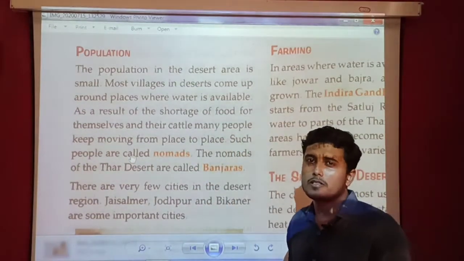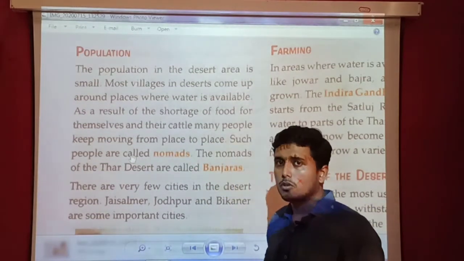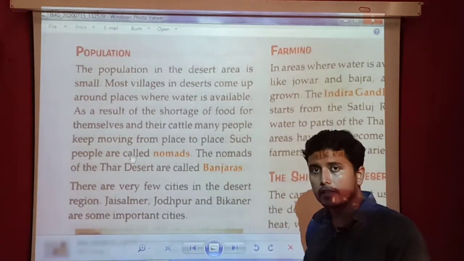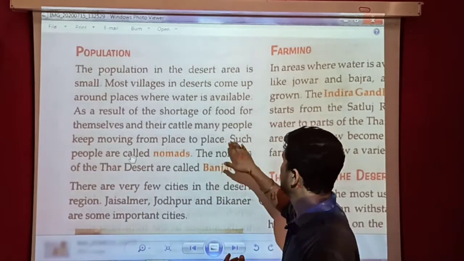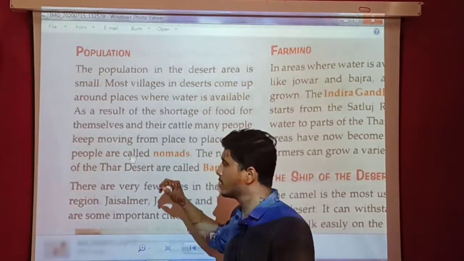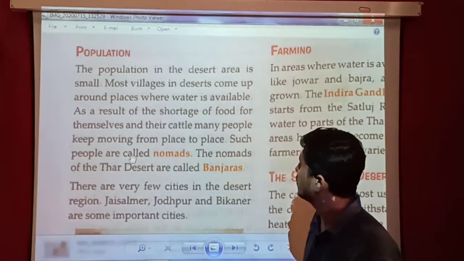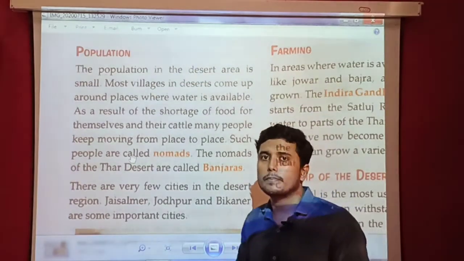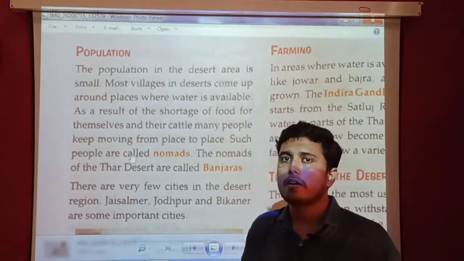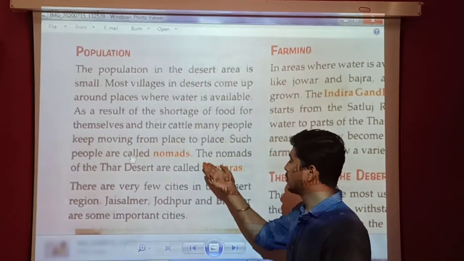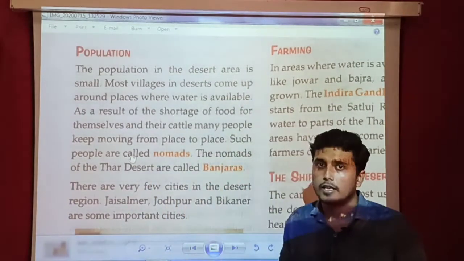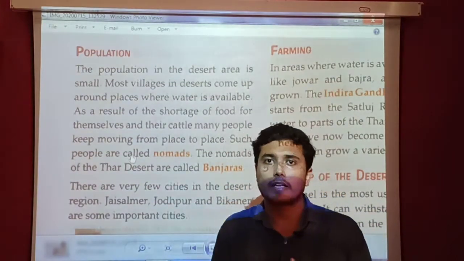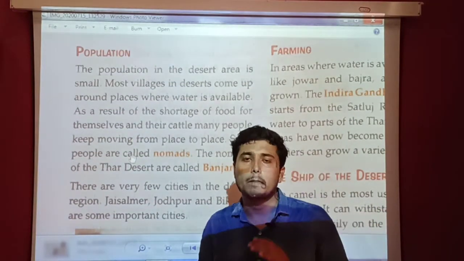Because there is a shortage of food as well, a lot of people with their cattle keep on moving from place to place. Such people are called nomads, meaning the people who keep on wandering in search of food and other things. The nomads of the Thar Desert, or the Great Indian Desert, are called Banjaras.